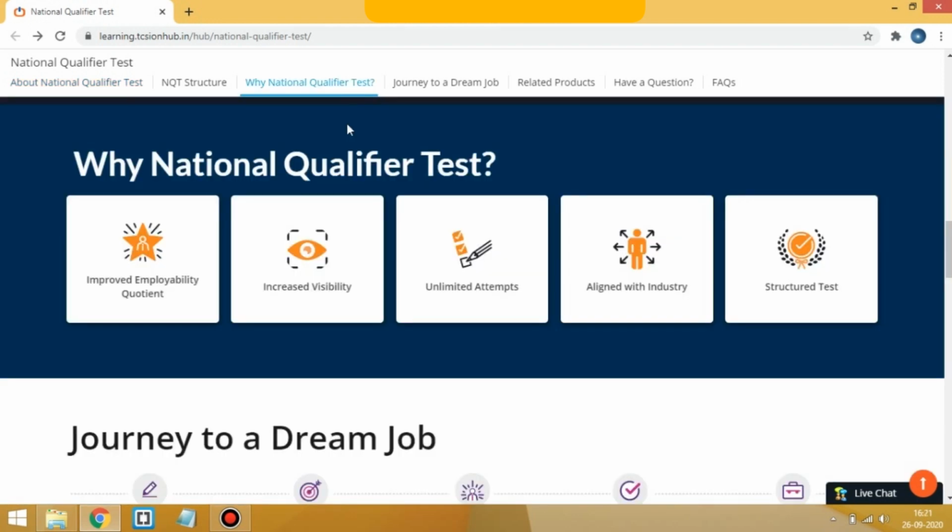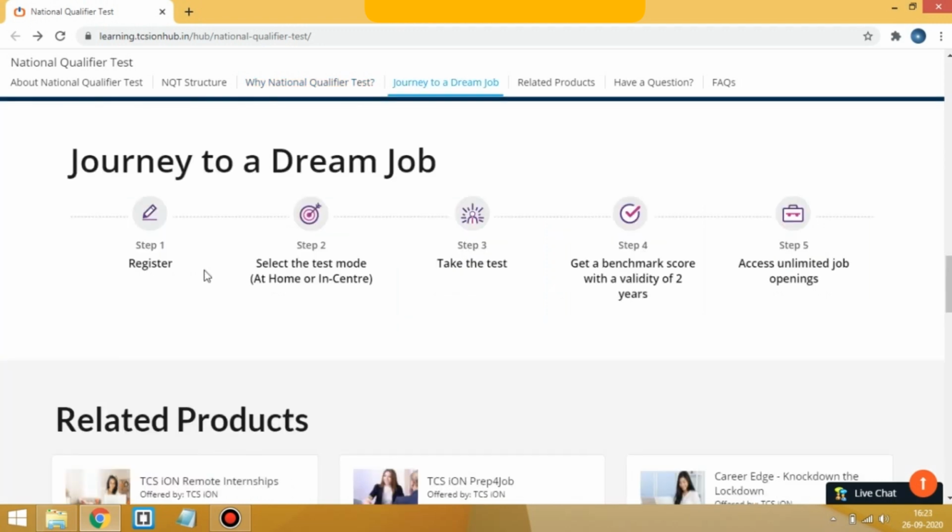Most importantly, what is the main advantage of this NQT? You will be able to apply for other companies also. Through this test, TCS will definitely hire for Ninja and Digital profiles. Apart from all this, you will be able to apply for other companies also. So these are the steps given.